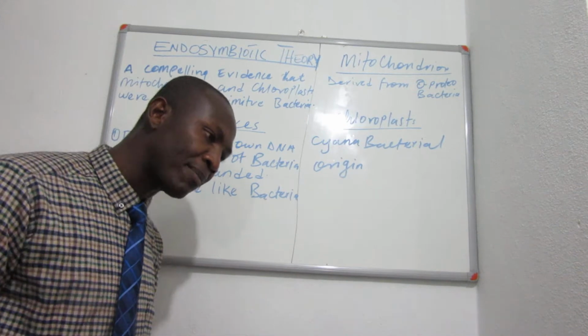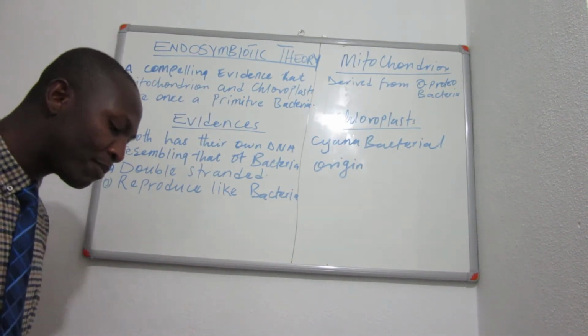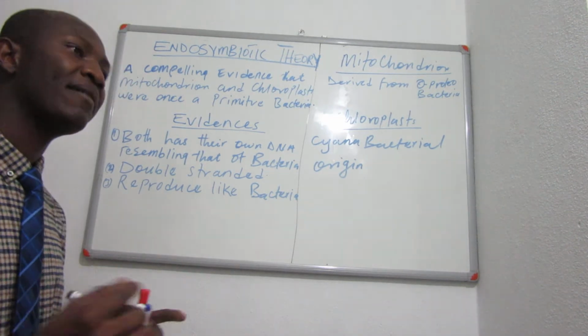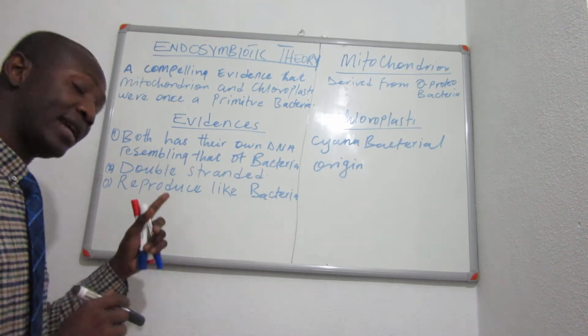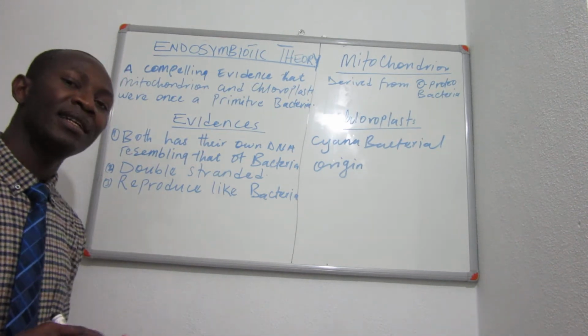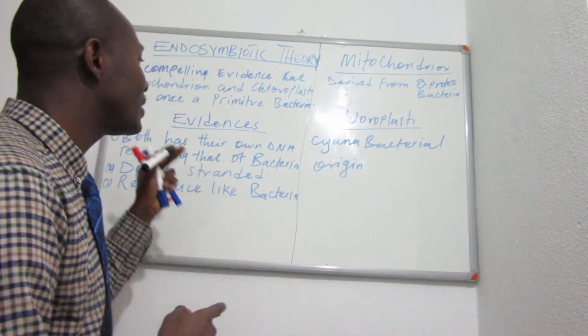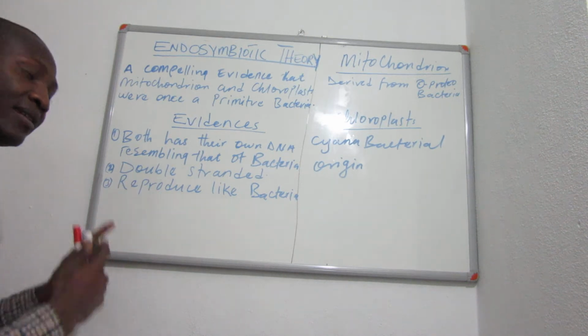That tells us something. The second one is that mitochondria and chloroplast are organelles, but still they have their own DNA, and their DNA is double-stranded. If you look at the bacterial DNA, it is also double-stranded. That is another similarity between the bacterial DNA and the DNA of these organelles.